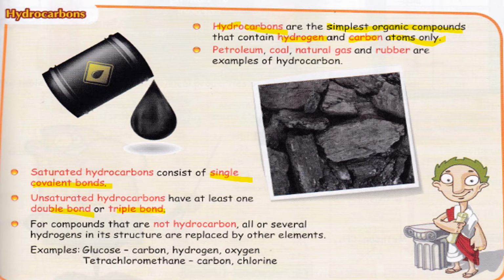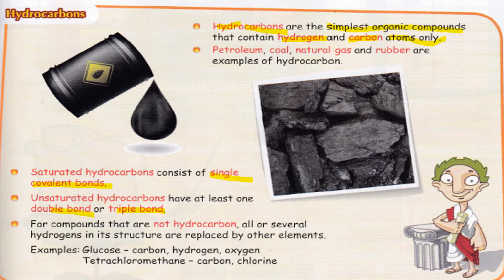So alkene and alkyne are kinds of unsaturated hydrocarbon, because alkene has a double bond, alkyne a triple bond. You have not yet learned about alkyne, the triple bond one, but you have learned about the double bond, which is alkene. How about single covalent bond, saturated hydrocarbon? Alkane.